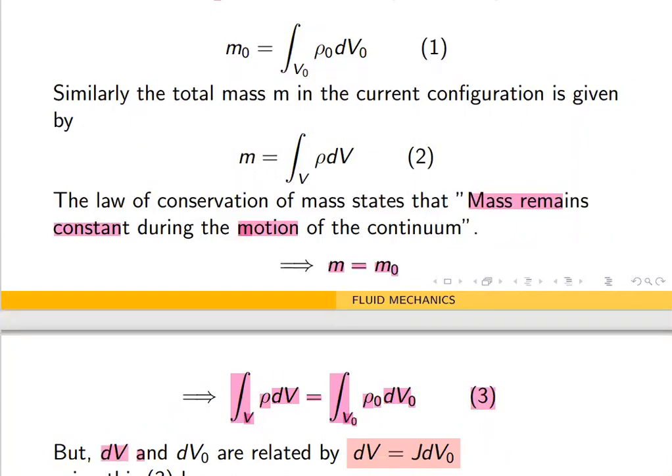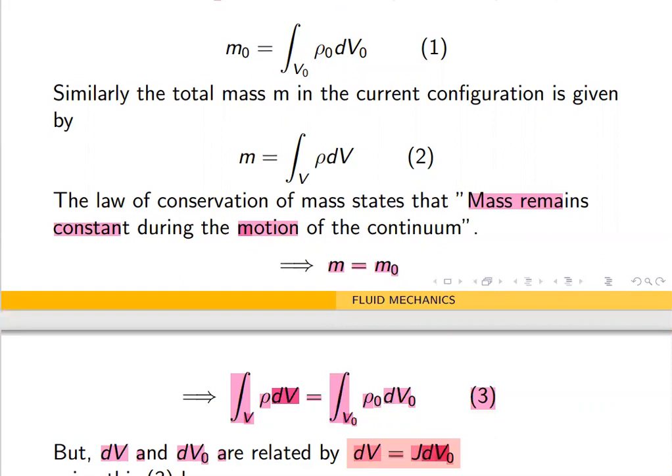But dV and dV naught are related by what? We have dV equal to J dV naught. What is J? J is the Jacobian of the transformation of the motion, right? So in equation 3, we have dV here, and in its place we are going to put J dV naught.